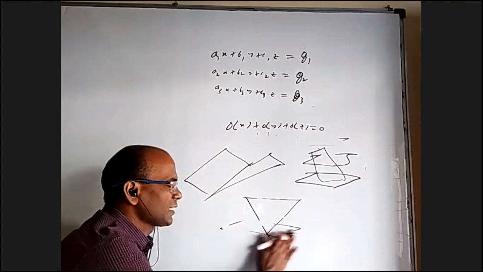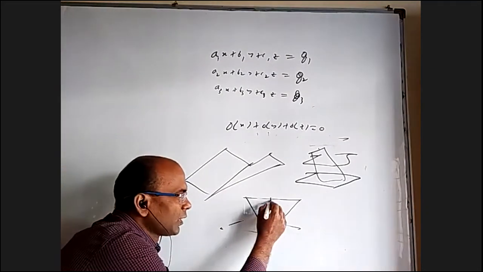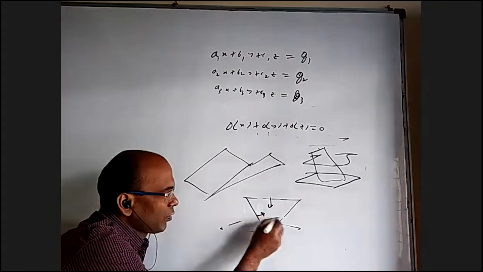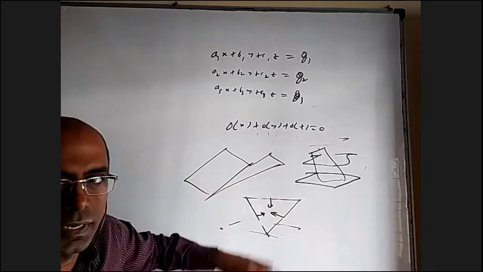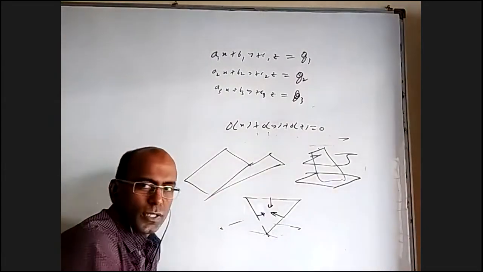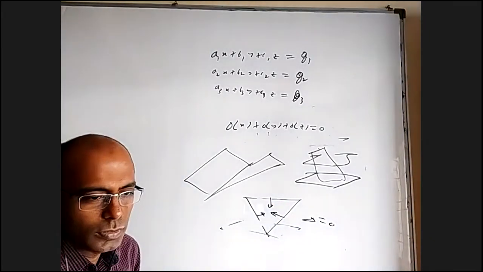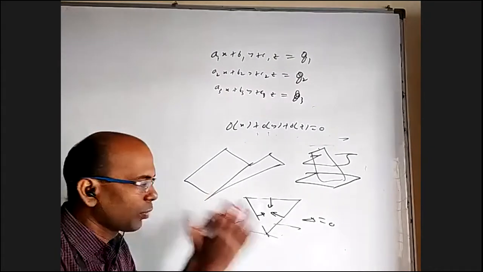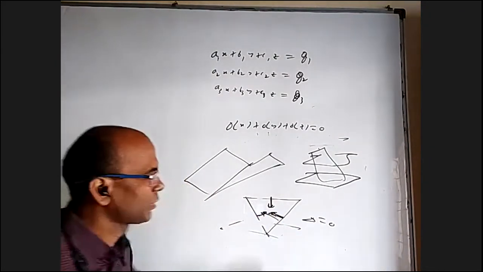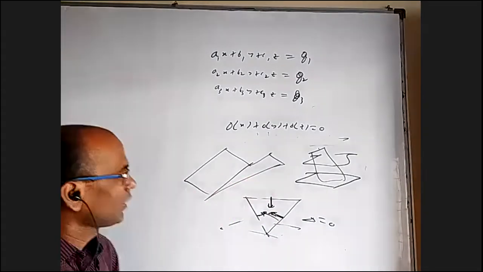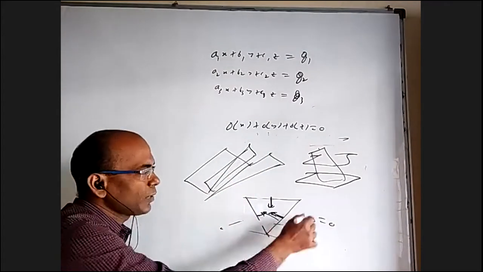One more thing that you can see here is if three planes are forming a triangular prism of the no solution case, this will have one normal, this will have one normal, this will have one normal. The three normals are coplanar. When they're coplanar, the determinant should be 0. That's why delta equals 0 even for the no solution case, because delta is nothing but the box or scalar triple product of these normals, and they're coplanar. Whereas if you take the case having a common line, at that time also delta is 0.